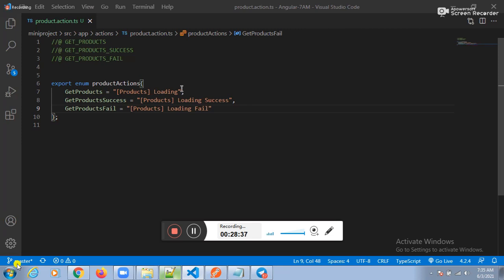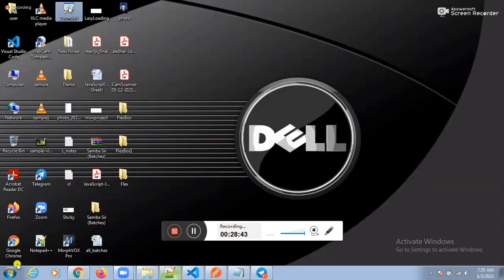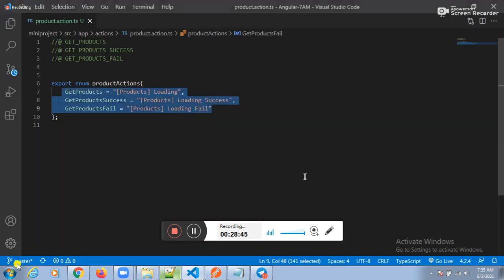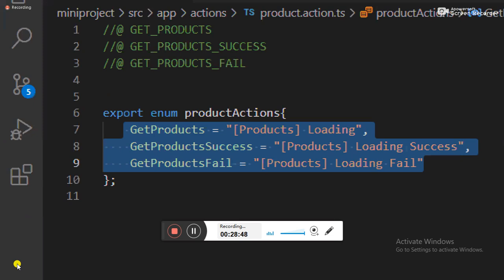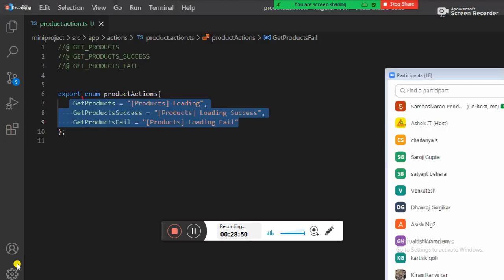Guys, how many thoughts do we have in our mind? Three thoughts. Who will implement these thoughts? These thoughts are implemented by the programmer. Who will implement these thoughts?